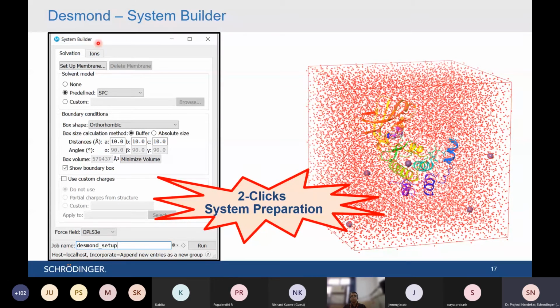This is very straightforward in the Schrodinger suite with the help of the system builder module. But believe me, if you use any other software for preparing this system, it's way harder. You need to do a lot of commands, and you need to try various times to do it.